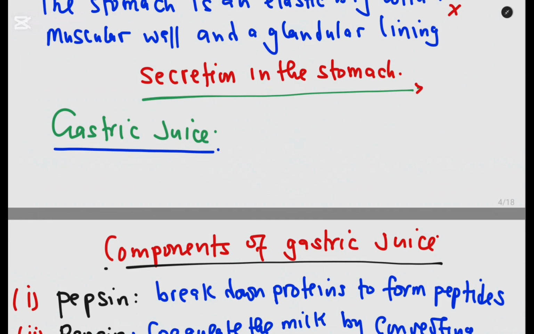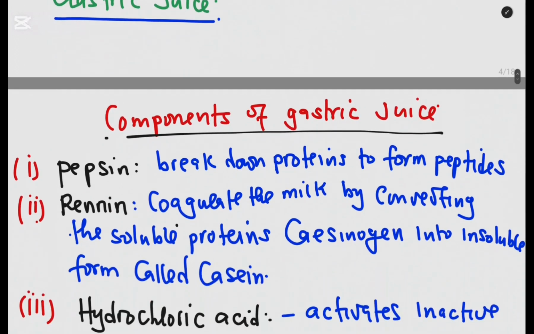Now listen very carefully. What are the components of this gastric juice? The gastric juice is made up of pepsin, renin, hydrochloric acid, and mucus. And we are going to look at the function of each, like we did in the case of saliva.